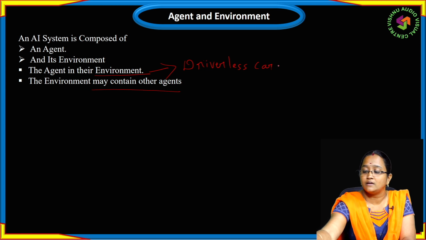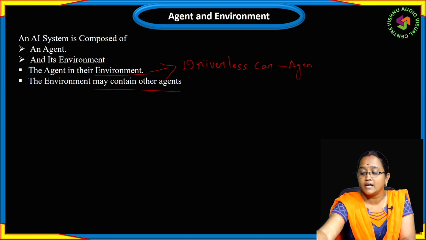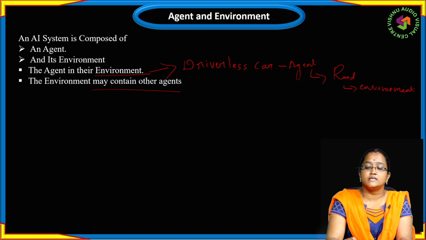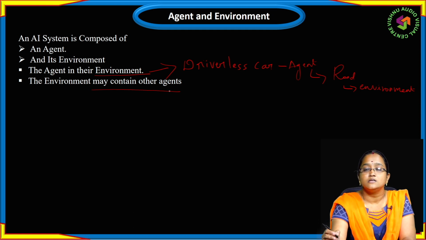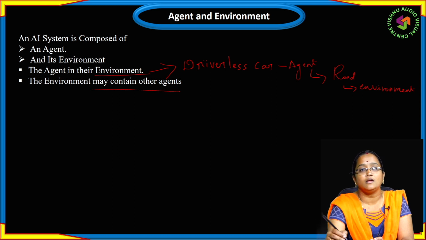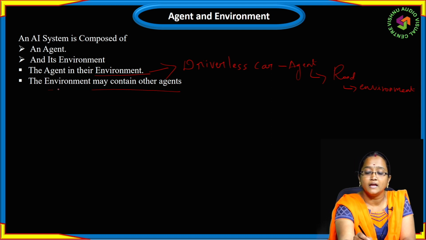So this is our agent. This agent will work on the road, so the road is the environment. Next, the environment may contain other agents. Suppose you are going for a driverless car, some other agents are working too. Suppose a bus is there, and other persons will also be there. So the environment will contain other agents.